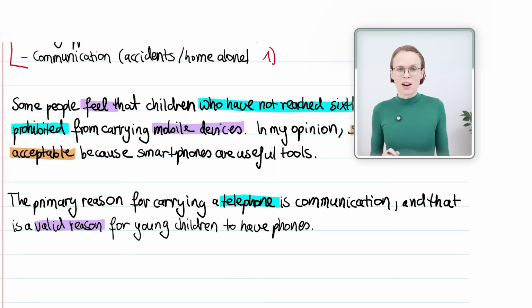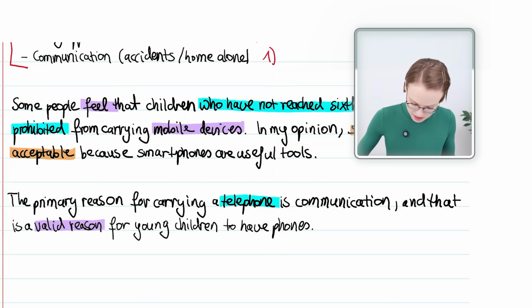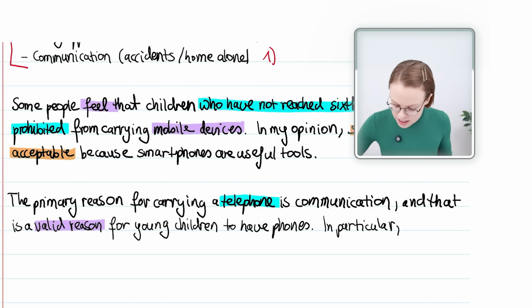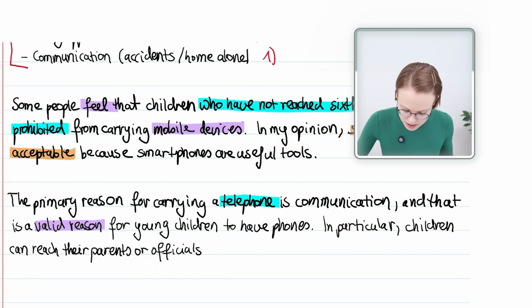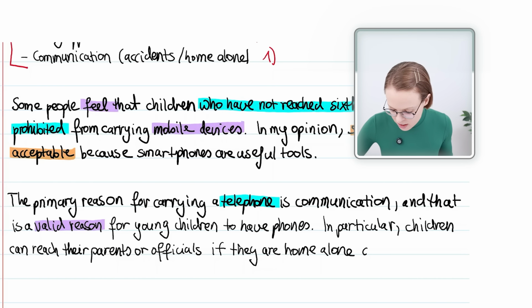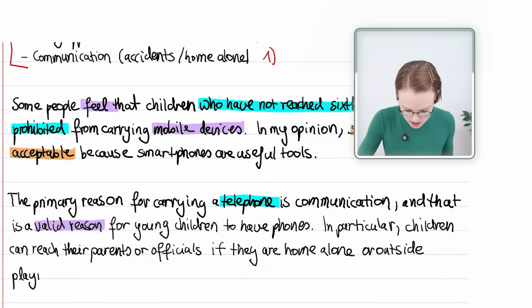Now, we should show why communication is important. So we need to specify what we are talking about. In particular, children can reach their parents or officials if they're home alone or outside playing and have an emergency.